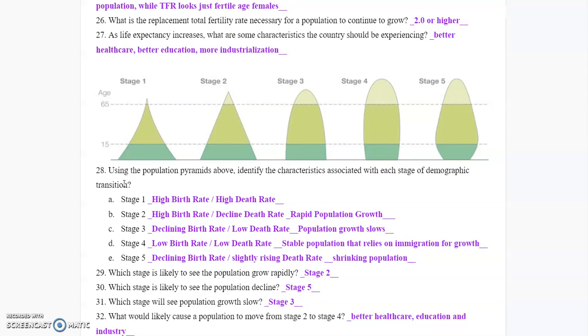31, at what stage will population growth slow down? That's stage 3. That's where you start to have that decline in birth rate, where some women are really beginning to see an opportunity to do other things than just be a baby factory.